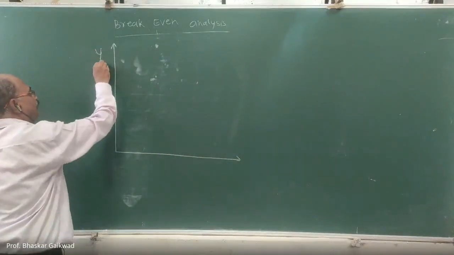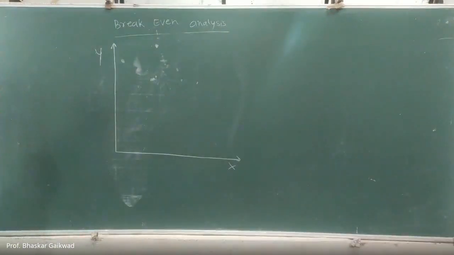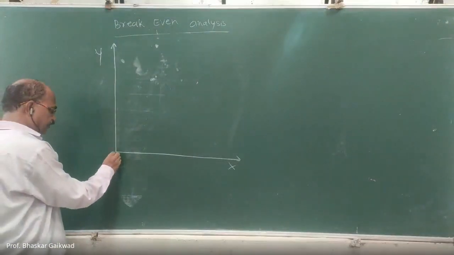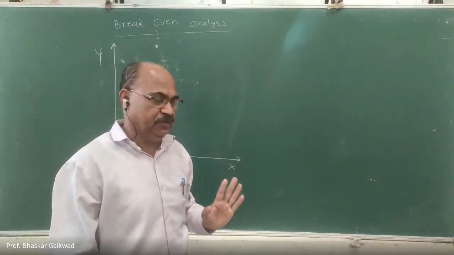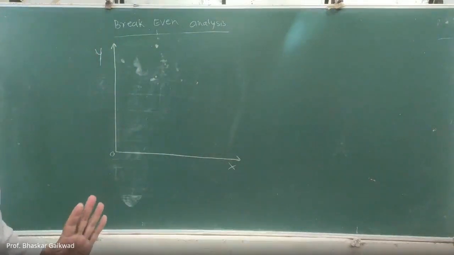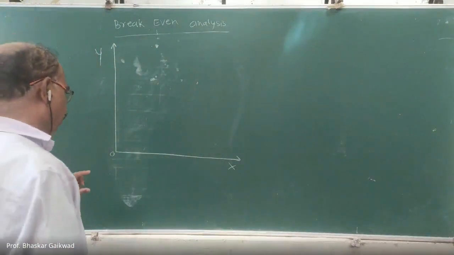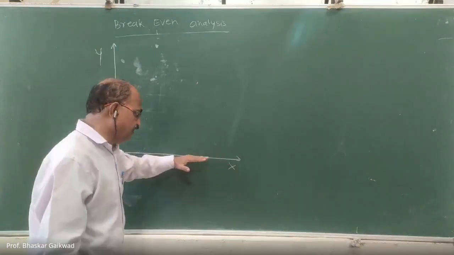This is the y-axis and this is the x-axis. Correct. So here it is 0, 0. We know that in break-even analysis, two types of costs are there. One is fixed cost and second is variable cost. When we are on the zero line, there is nothing on the x-axis.